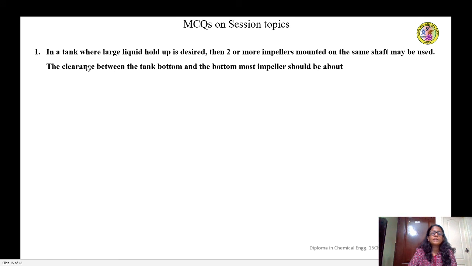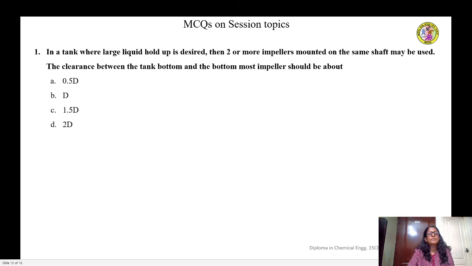In that case, the distance between the tank bottom and the bottommost impeller should be about 0.5 D, where D is the diameter of the agitator? Or is it equal to the diameter? Is it equal to 1.5 times the diameter?